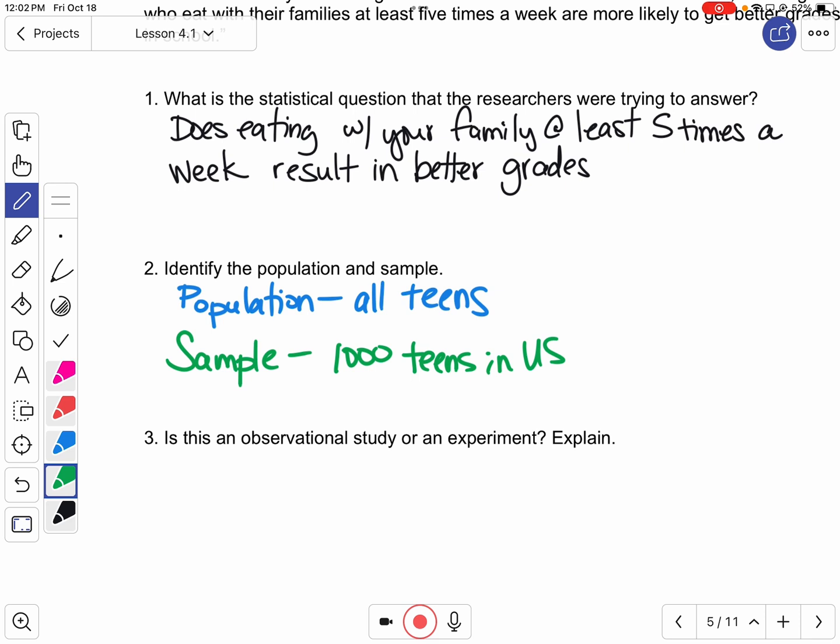So let's think about it. Observational, we watch what happens. Experiment, we divide them into certain groups. We give them certain things. What did I do? It's just observational. We just want to know. Yeah, we didn't split them into groups. We didn't give them something, right? We just start looking at what happens. So this would be an observational study.